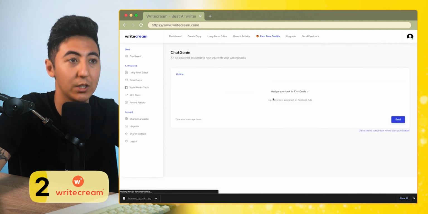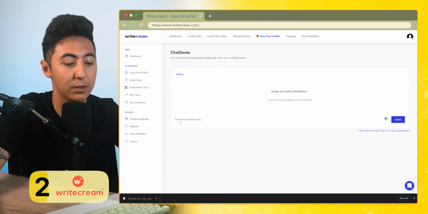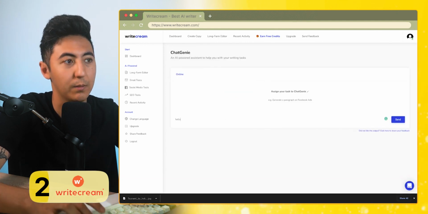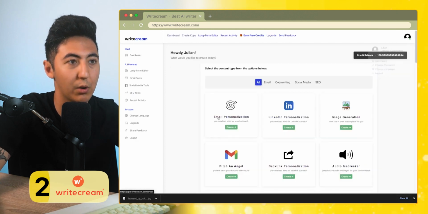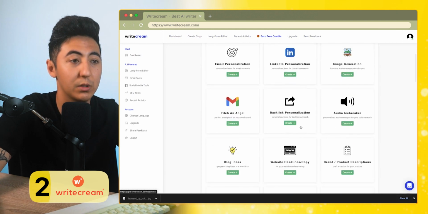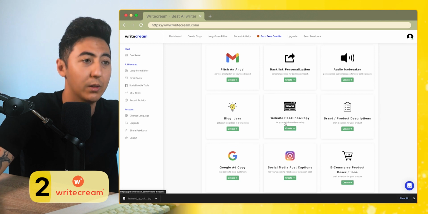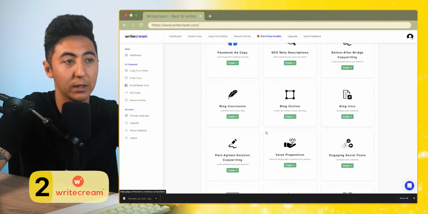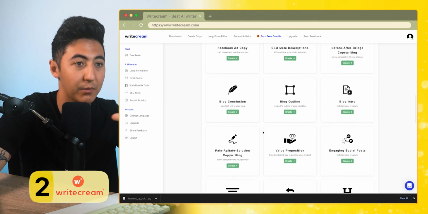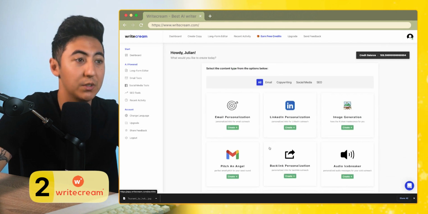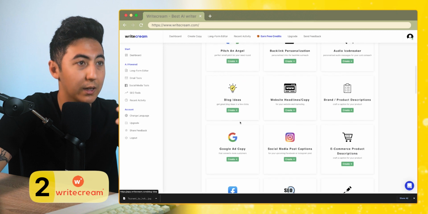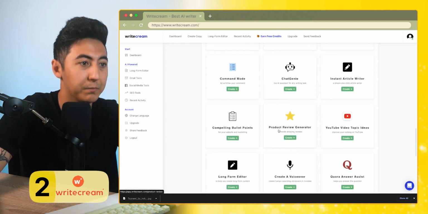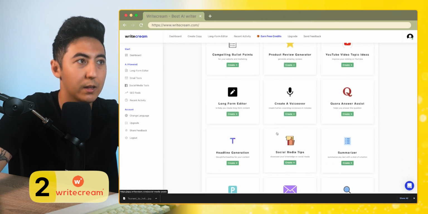It also has a ChatGPT-like assistant where you can type in your specific messages and then it will respond to you, creating blog posts, etc. You can create blog posts from the specific tool. You can come up with outlines, ideas, Facebook ad copy. So maybe you are a social media marketing agency and you're looking for an all-in-one type of AI writing tool for different types of scenarios, such as trying to get new clients or personalizing an email, etc. You can do that all from the RightCream tools.